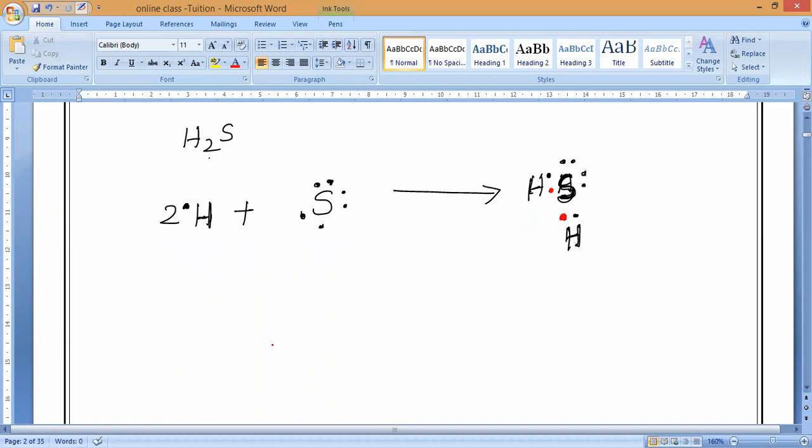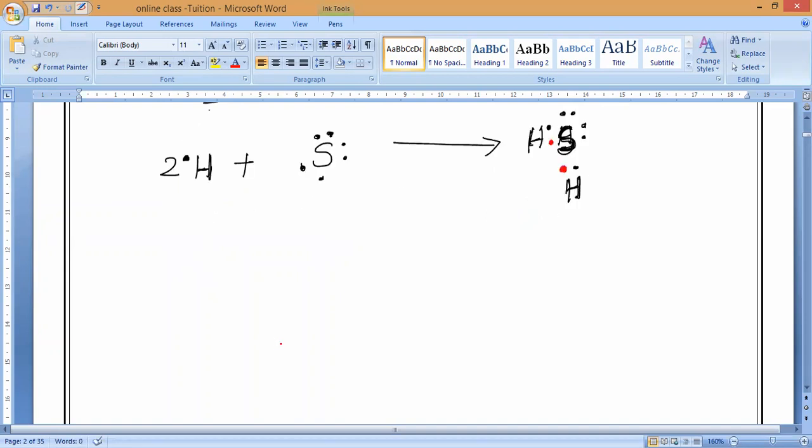Shared pair of electrons. So here, single bond or double bond? Hydrogen always forms which bond? Single bond only. Understand?